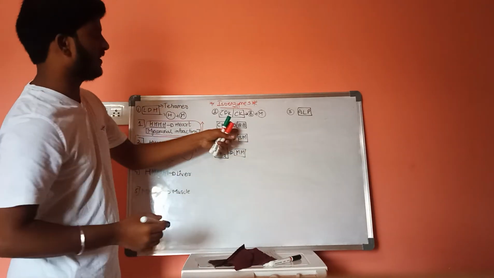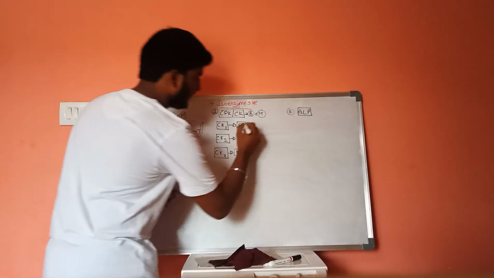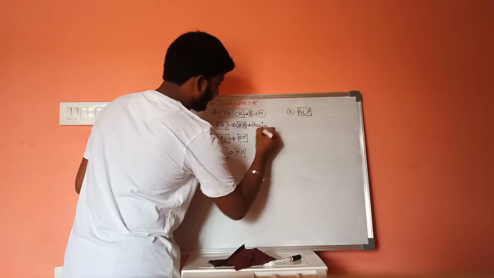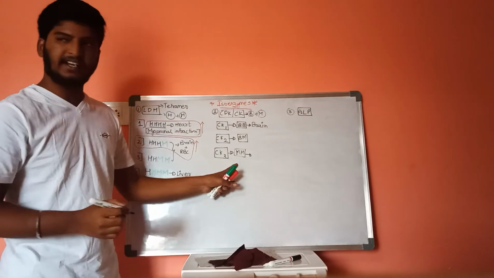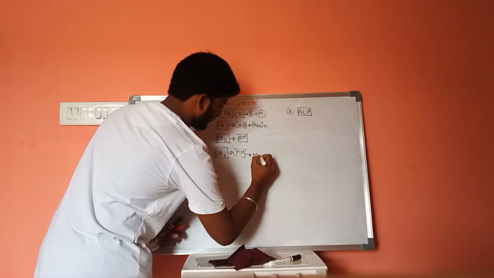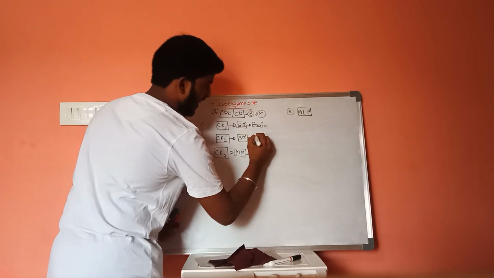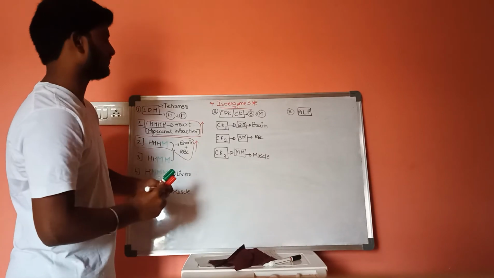That means this BB subunit, creatine kinase 1, is present in brain, and this creatine kinase 3 is present in muscles, and this creatine kinase 2 is present in RBC.